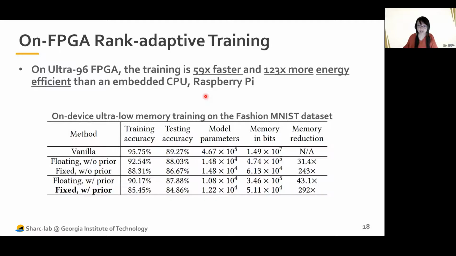Of course, this is still an initial work on the Fashion MNIST dataset, but we can already see that the memory reduction is more than 200 times. We believe that using rank adaptive tensorized training can be very promising for on-device training.